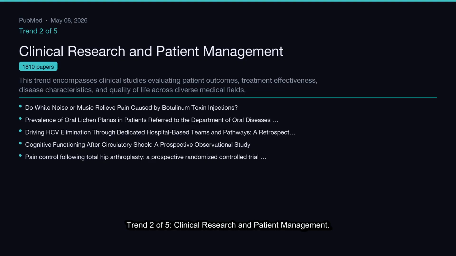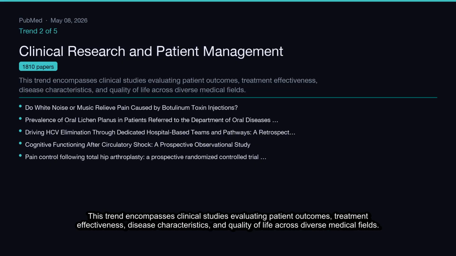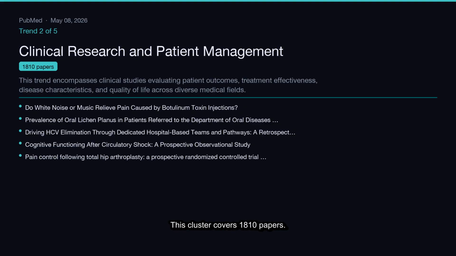Trend 2 of 5, clinical research and patient management. This trend encompasses clinical studies evaluating patient outcomes, treatment effectiveness, disease characteristics, and quality of life across diverse medical fields. This cluster covers 1810 papers.